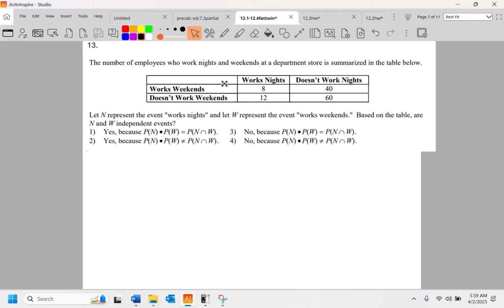The number of employees who work nights and weekends at a department store is summarized in the table below. Let N represent the event works nights and W represent the event works weekends. Based on the table, are N and W independent events? I would say probably not, just if I used common sense, but let's check the math here.